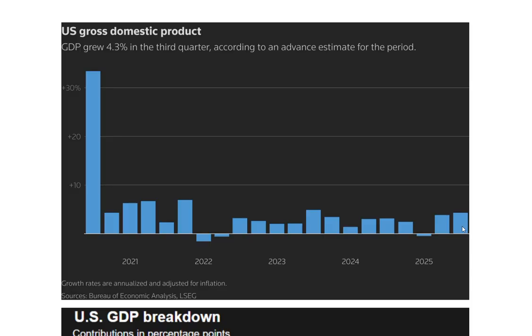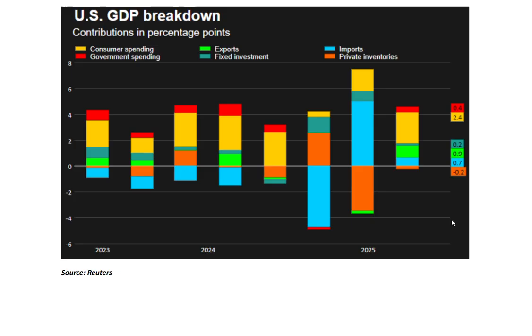There was a 3.5% increase in consumer spending, led by spending on healthcare and recreational goods, such as vehicles, particularly electric vehicles. So high-income, rich households bought a lot of electric vehicles in the third quarter of 2025, which contributed to the 3.5% increase in the consumer spending element of GDP. And there was also significant spending on other services by consumers.